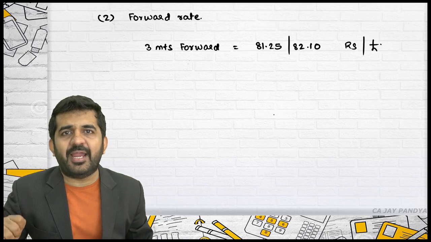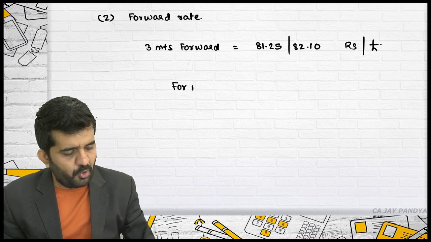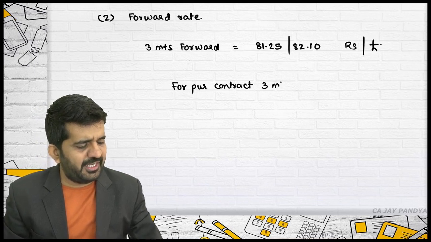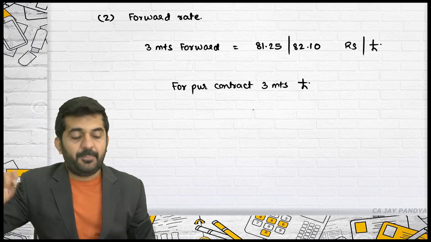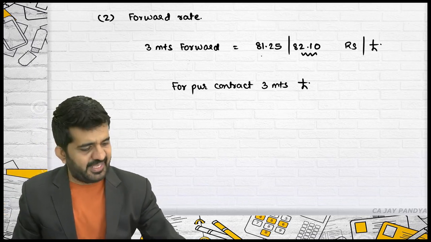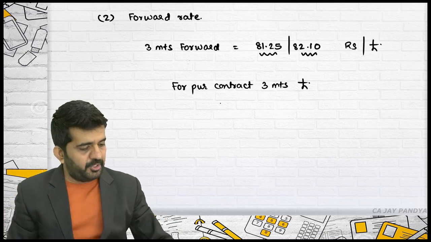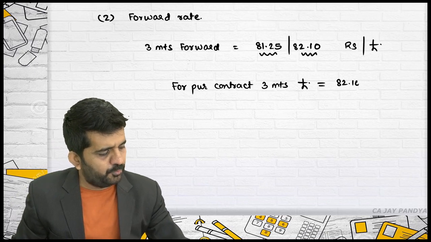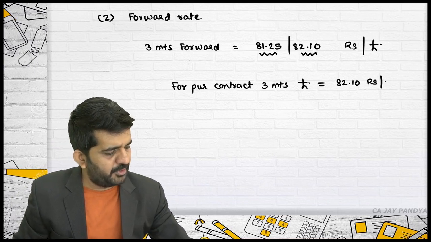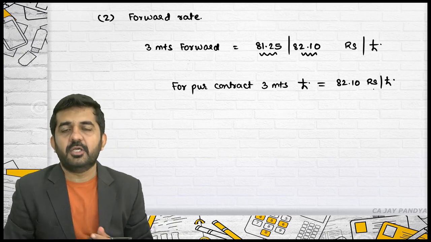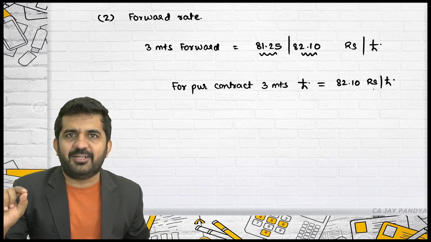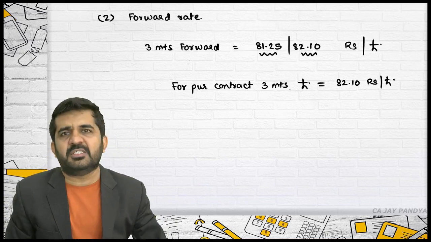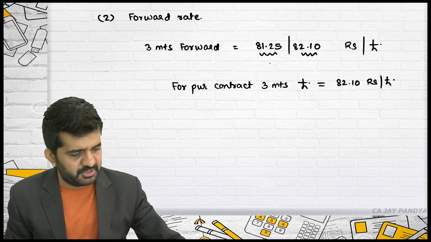If you want to enter into a forward purchase contract of 3 months for a pound, purchase, this rate will be used, sale, this rate will be used. So in a purchase contract of 3 months a pound can be purchased at 82.10 rupees per pound. What does this mean? The contract will be entered today, which is a compulsory contract, and at the end of 3 months you will have to compulsorily purchase 1 pound at the rate of 82.10.